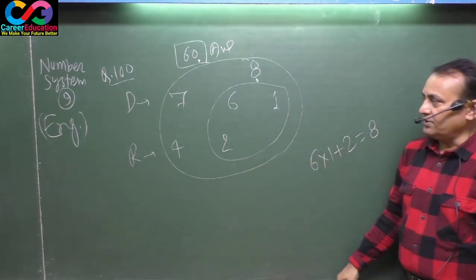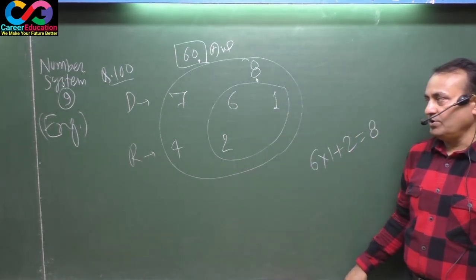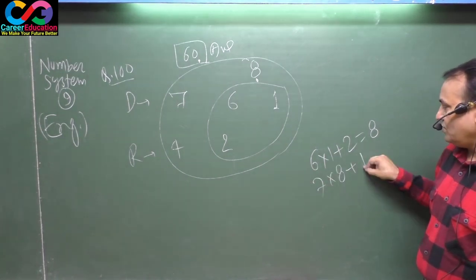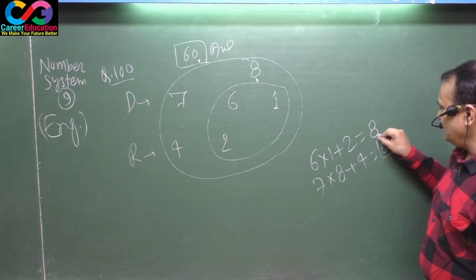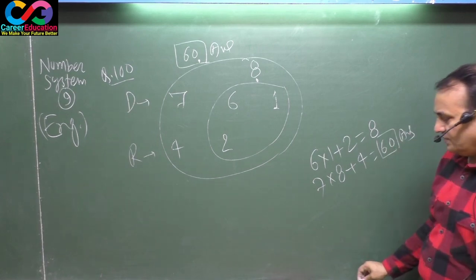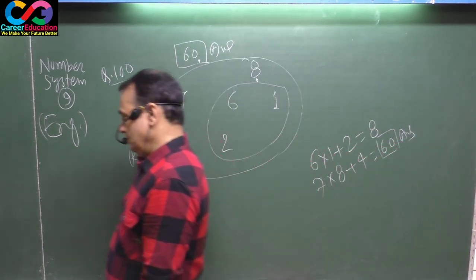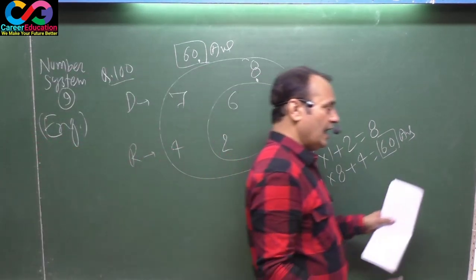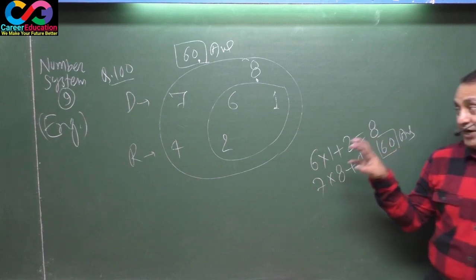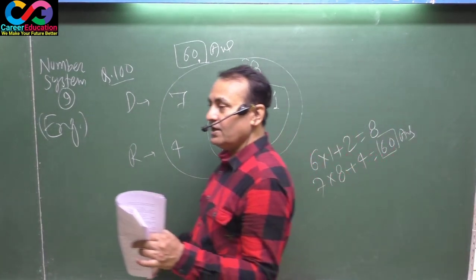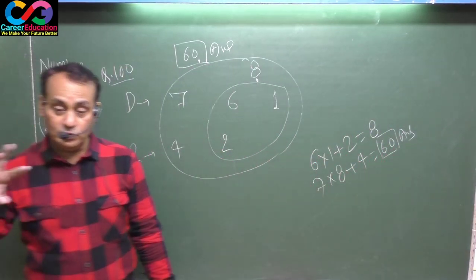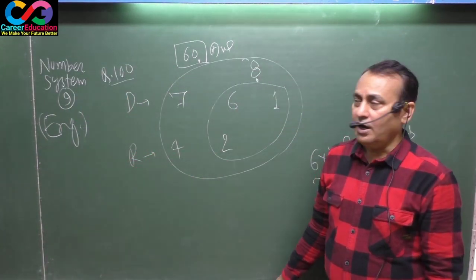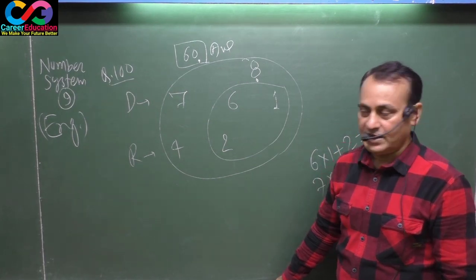Write down, make this diagram. The second method is coming to you. 7 times 8 plus 4 is 60, and this is your answer. Note down: questions on successive division are mostly asked in SSC and railway exams. But the two types dealt with before question 100 are asked in PO and bank clerk exams as well.